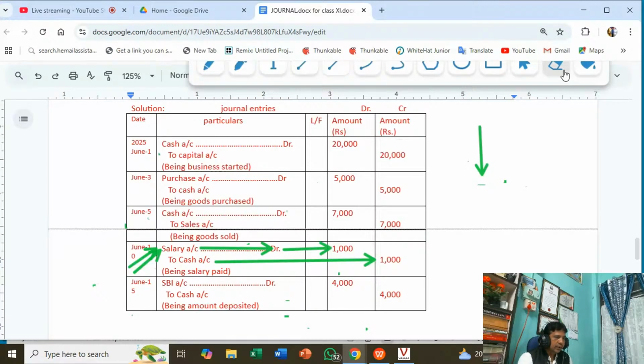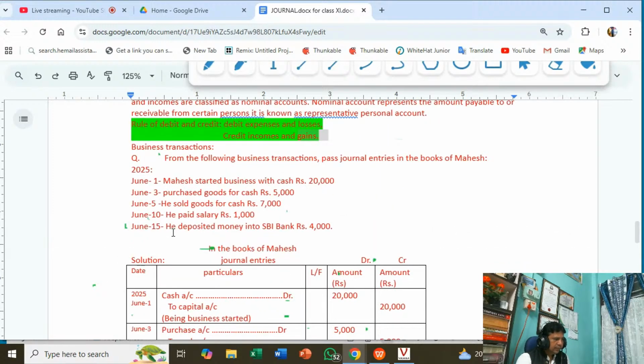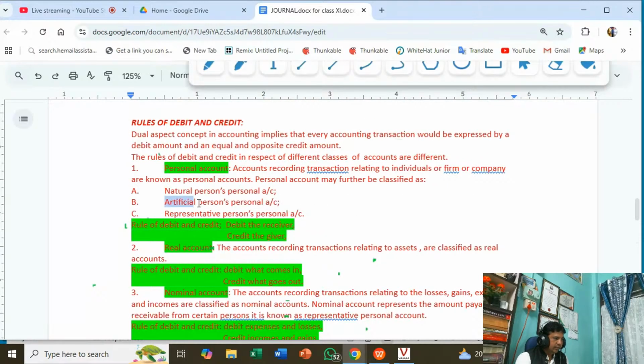Now the next transaction I am taking here, the final transaction. He deposited money into bank. What is the name of the bank? SBI, State Bank of India, rupees 4,000. Okay, so bank is an artificial person here. State Bank of India, Canara Bank, this comes under artificial person's personal account. So the rules of debit and credit will be the same here.